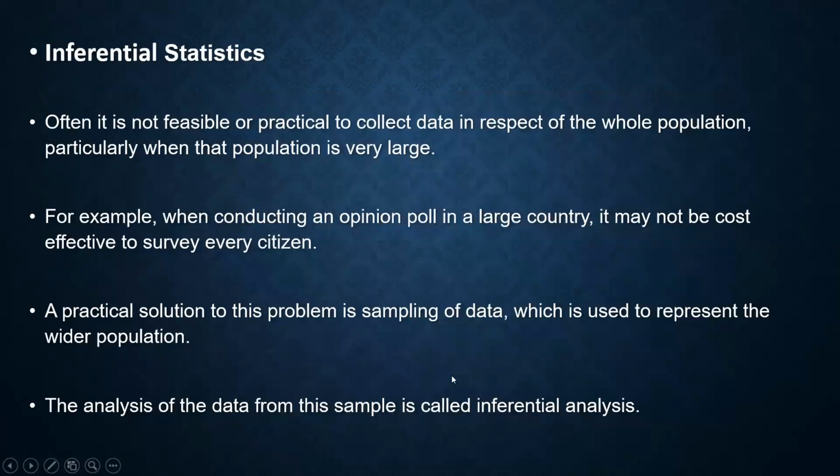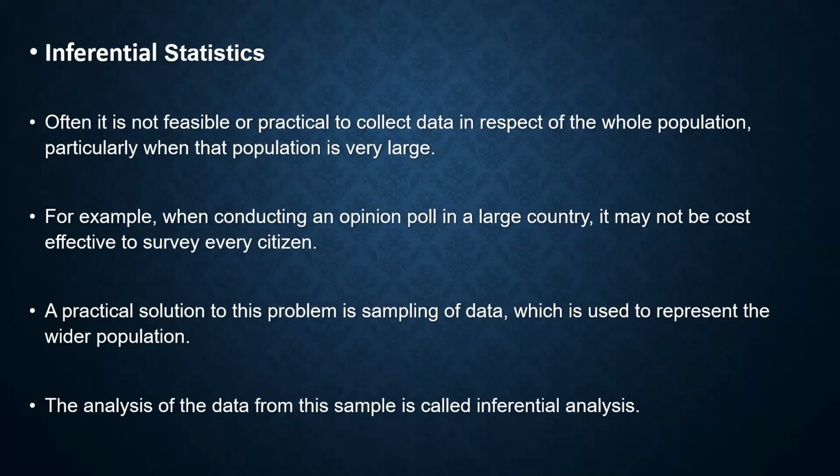Now, what is inferential statistics? This is the second type of statistics. So, what does inferential statistics mean to us? Often it is not feasible or practical to collect data in respect of the whole population, particularly when the population is very large. If you have universal data, you cannot count or analyze each and every element of that whole population.